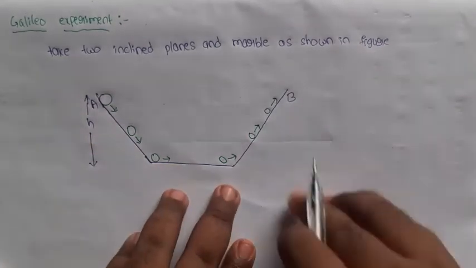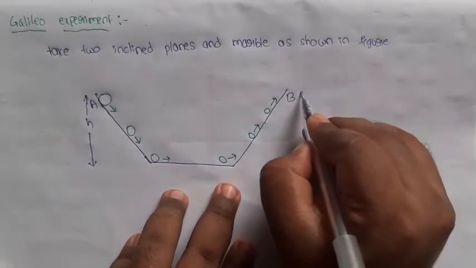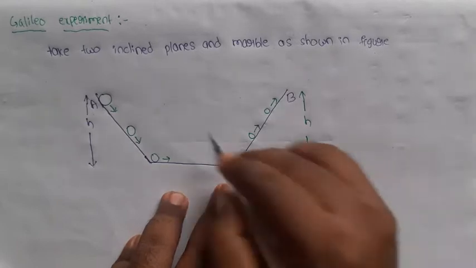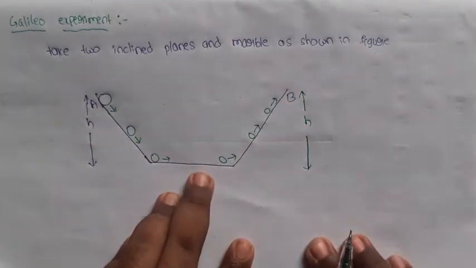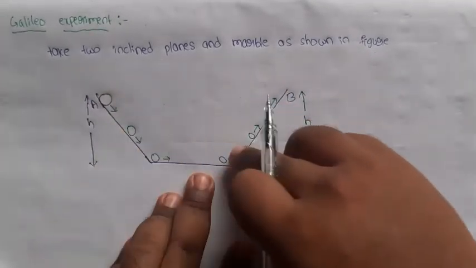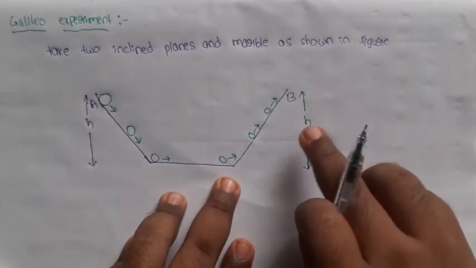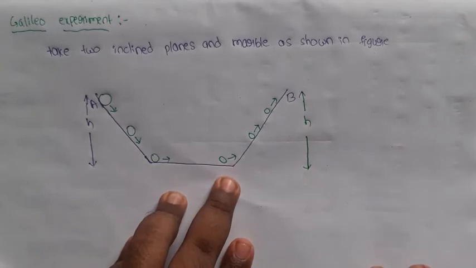So what about the right side height? It is also the same. So this marble reaches from the left side to the right side at the same height, the original height.